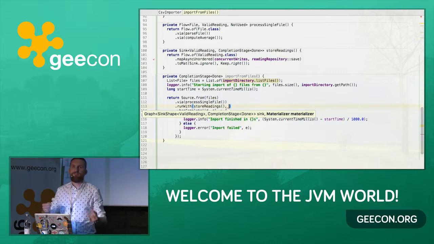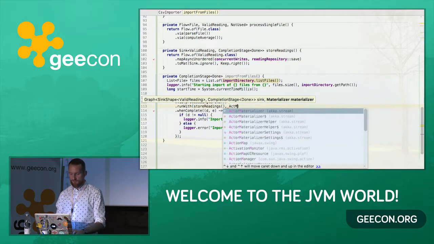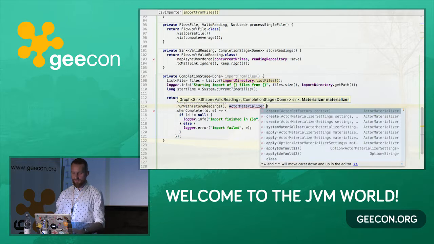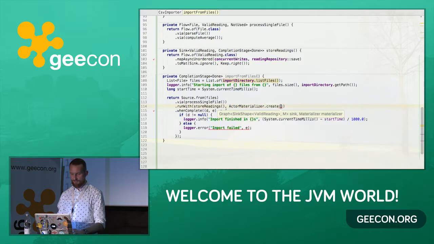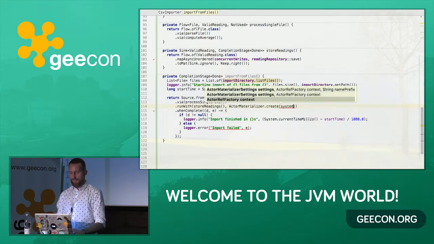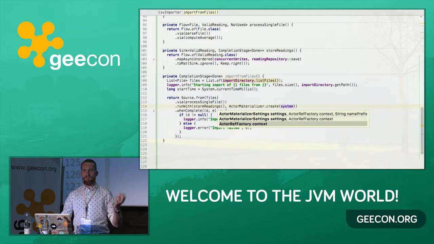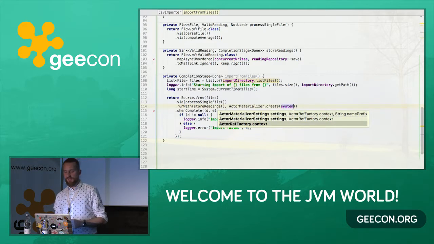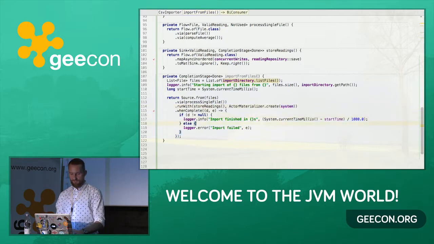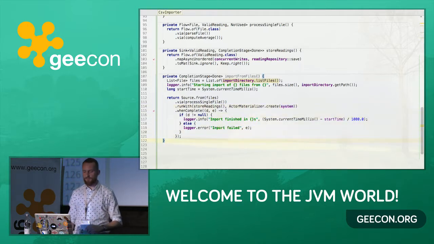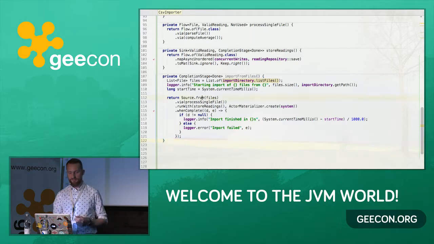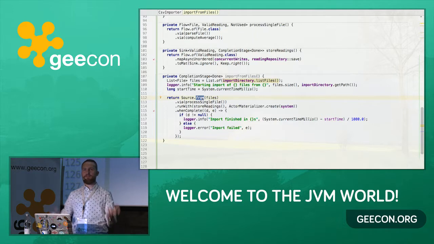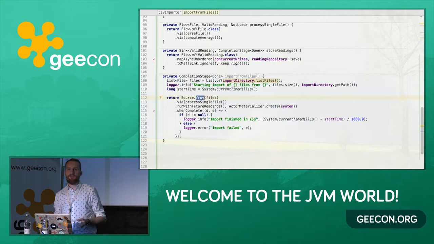So we need to provide a way to actually run our recipe. The default materializer is the actor based one, so we're just going to create it. We already have an instance of an actor system because this is one of the dependencies of our class, so our materializer would be actor system based. That's almost there. Now you can see that we define the source, we take the iterable of our files, bring it to the Akka Streams world, then we pipe it through the process single file, and then we store the readings.